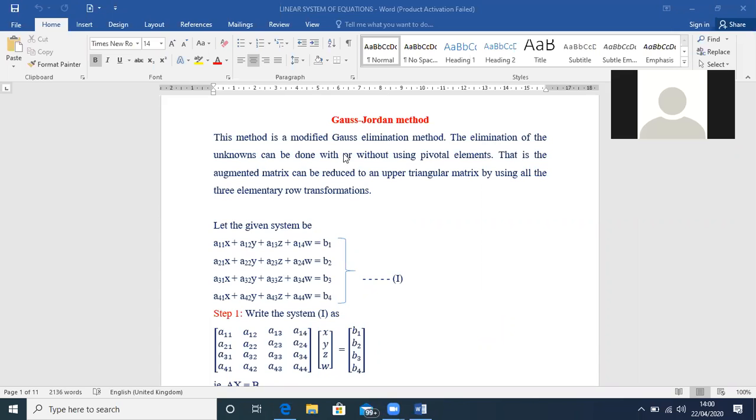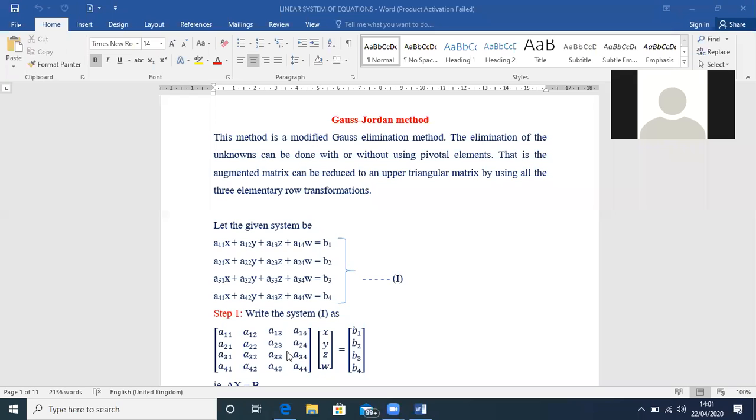But in the case of the Gauss elimination method, we have to use only the pivotal elements like A11, A22, A33, A44 to eliminate x, y, z, w. Whereas here you need not use just the pivotal elements. That is why this is a better and easier method, and it is called the modified Gauss elimination method. Your aim is to reduce this coefficient matrix or augmented matrix to the upper triangular matrix. So you can use all elementary row transformations.